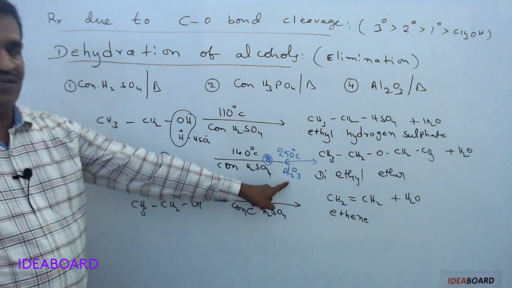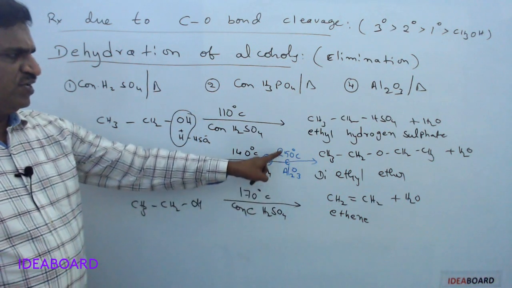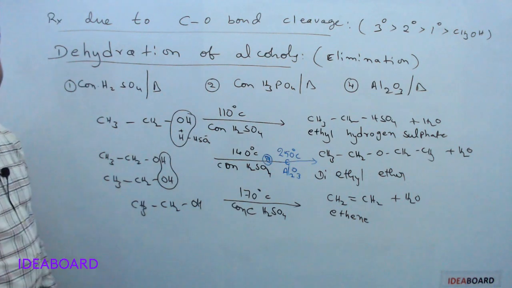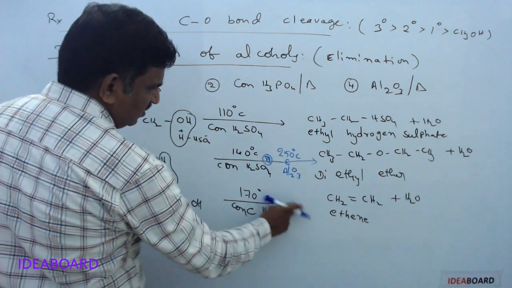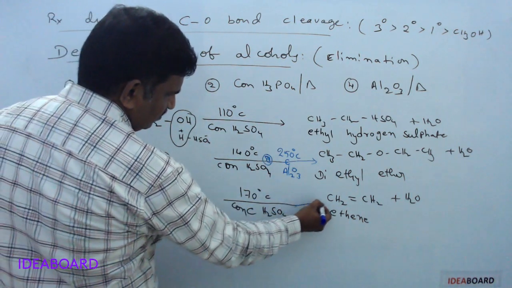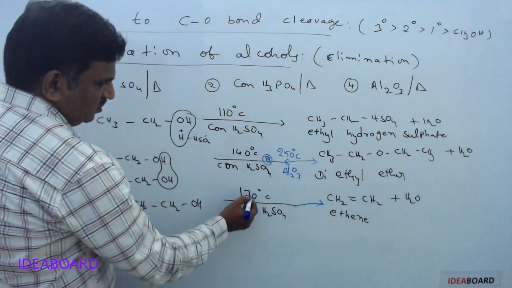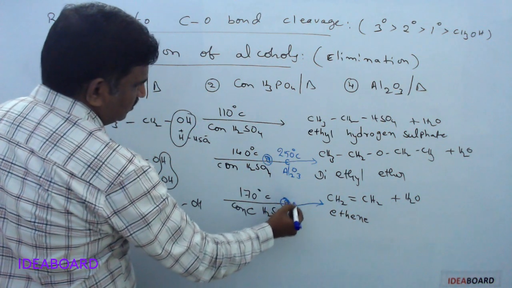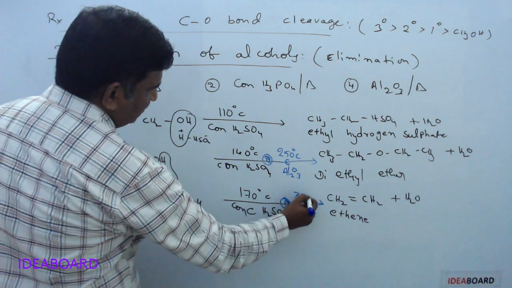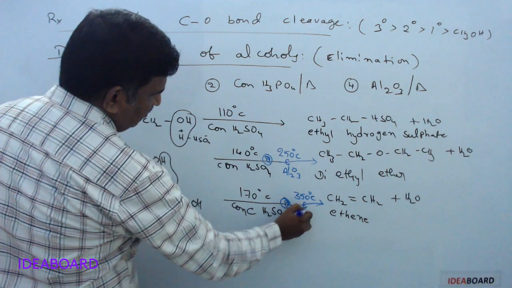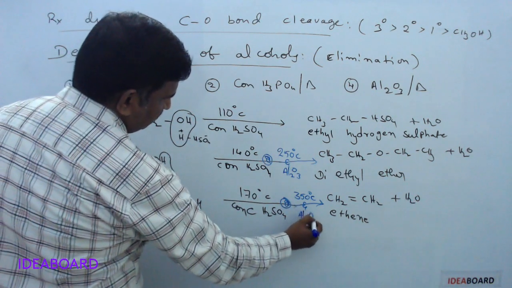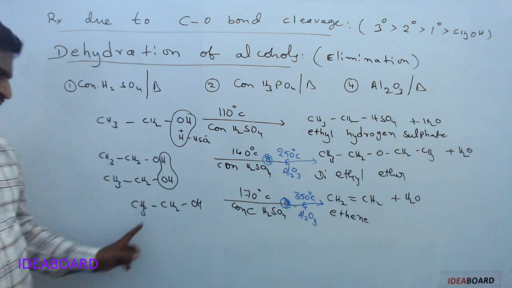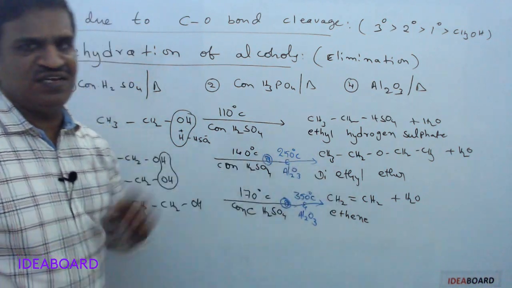So in the presence of Al2O3, we need 250 degrees Celsius temperature to get the same product, diethyl ether. And instead of sulfuric acid and 170 degrees Celsius, we can use 350 degrees Celsius and Al2O3. So the same ethyl alcohol will give ethylene.